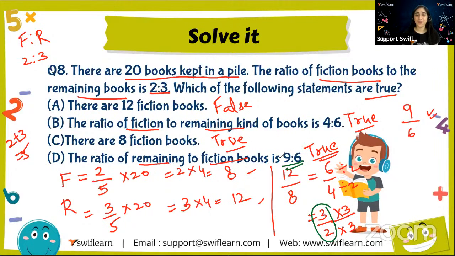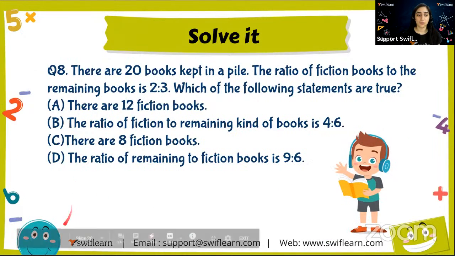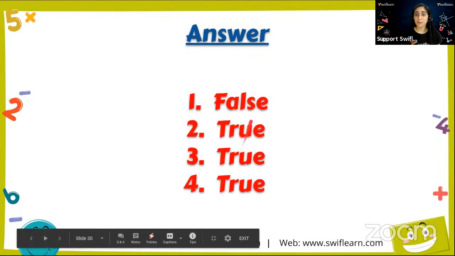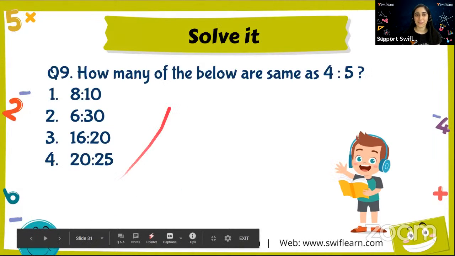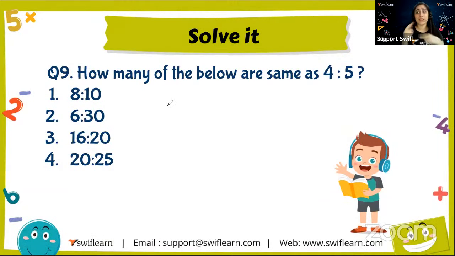Simple. Okay. So finally, we got the answers false, true, true, true. We got 3 trues and 1 false. The first one is false and the other ones are true. Let's see. False, true, true, true. Yes, we did it. Great. Okay, now quickly give me the answer. Now we'll just see. Are you able to give it or not?